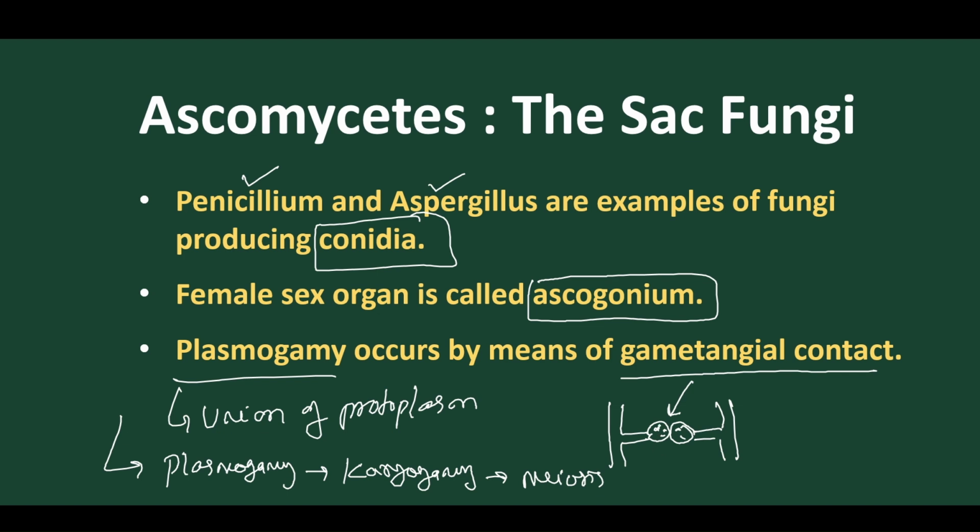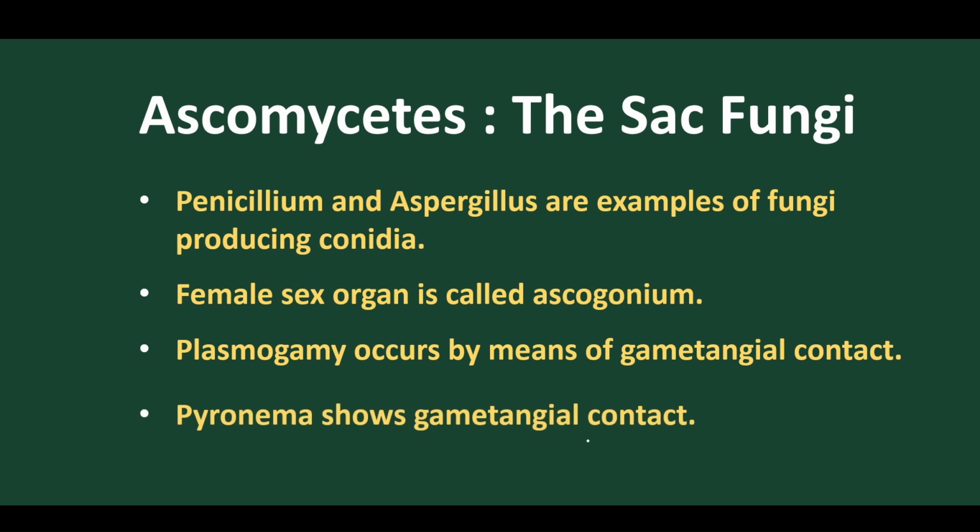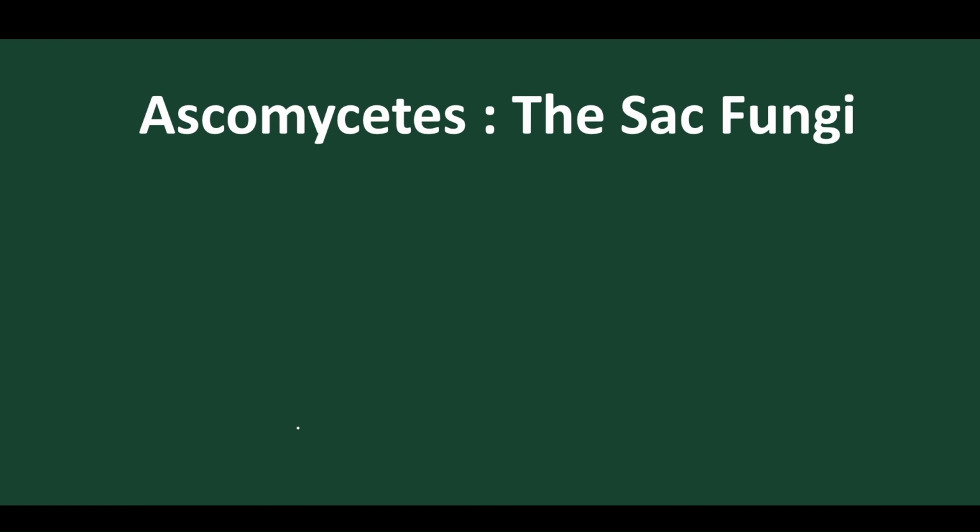And mostly Ascomycetes undergo gamete-tangential contact. And after contact, what happens? They form a common structure. This contains multinucleated gametes, and from them the fruiting bodies develop. These fruiting bodies contain spores, and these spores are called sexual spores. They are called ascospores, and they give rise to new individuals. The best example of gamete-tangential contact is seen in Pyronema.